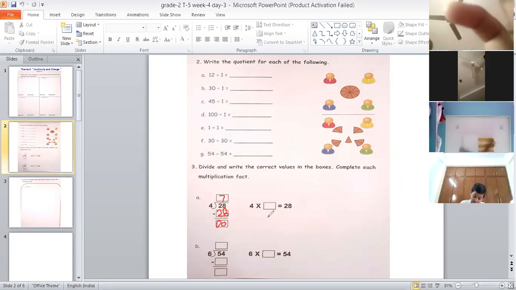Now we have to write the division fact also. Now this is 4 multiplied by dash is equal to 28. Now tell me, Aaron, in 4 table when will we get 28? How many times? 4 7s are 28. Very good. So we will write that 7 in the next box also. That is, we have to write the division fact. So we will be writing this 7. Thank you, Aaron. Yes, so this is how we will complete this bit A.